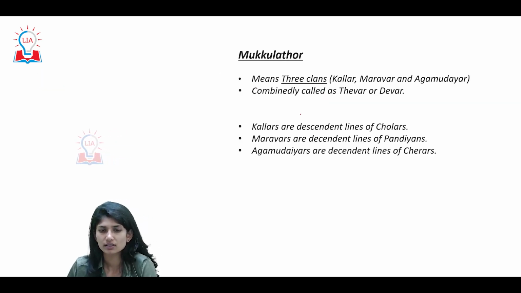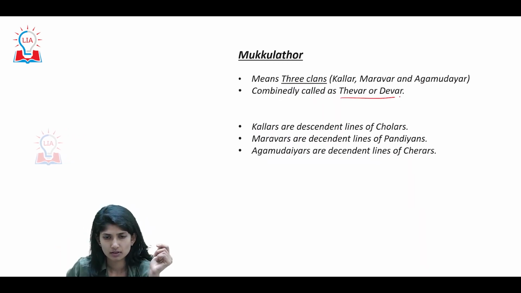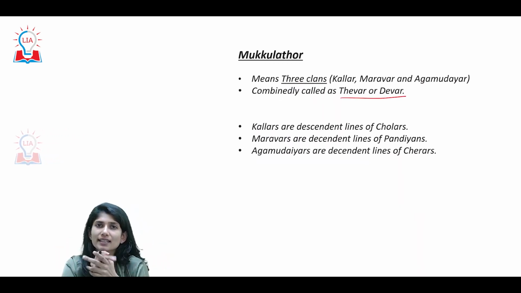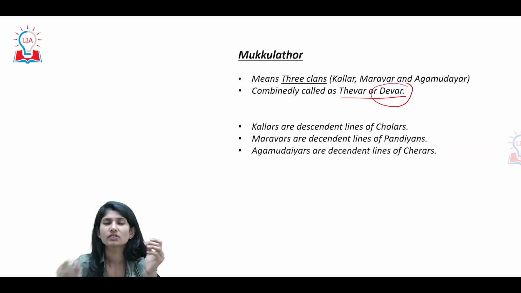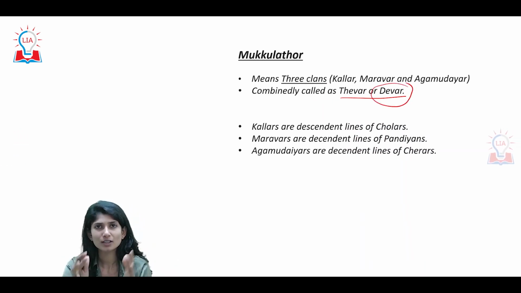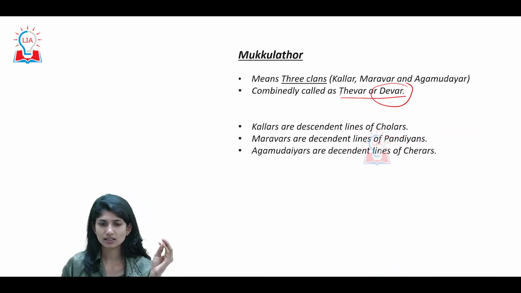Look at this particular word, Tevar or Devar. Let's first deal with this. Devar means divine. At that point of time, the king was seen as a divine incarnation. Now, do not confuse Tevar with a caste, which is a major caste in Tamil Nadu. This is not dealing with that. Here, it just meant something of a higher order.